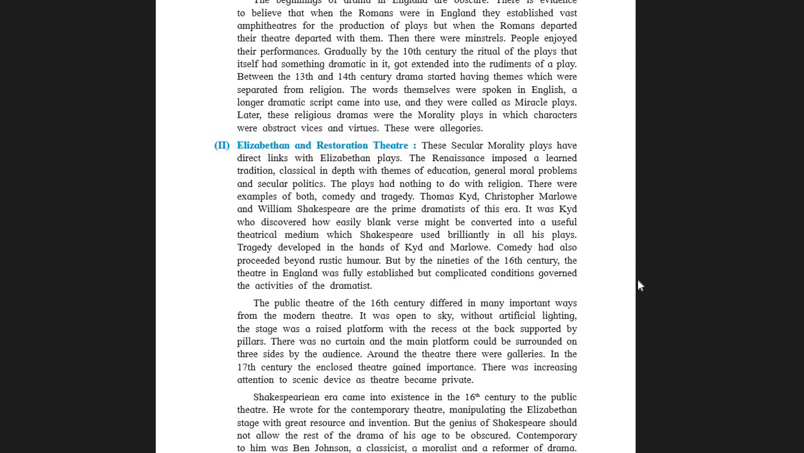Tragedy developed in the hands of Kidd and Marlowe. Comedy had also proceeded beyond rustic humor. By the 90s of the 16th century, the theatre in England was fully established, but complicated conditions governed the activities of the dramatist.